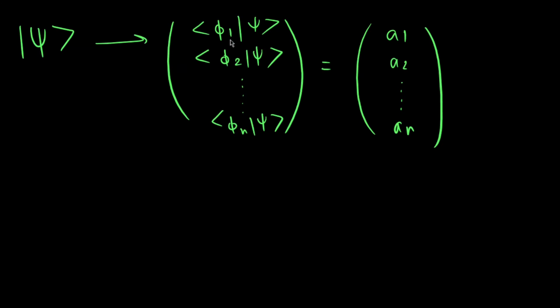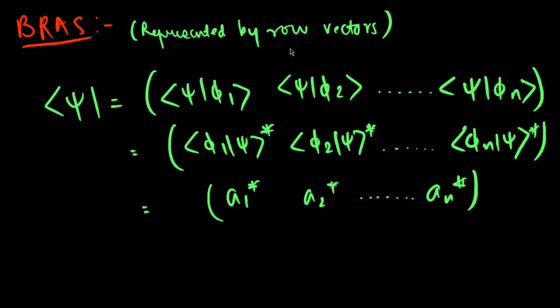So as you can clearly see, the inner products of bra φ1 and ket ψ can be given as a1, a2 till an. All these are complex numbers. On a similar analogy, bras can be represented by row vectors, which are given by bra of ψ, which is the row vector with elements bra ψ into ket φ1, bra ψ into ket φ2, till bra ψ into ket φn. Now taking the complex conjugate we get <φ1|ψ>*, <φ2|ψ>*, till <φn|ψ>*.